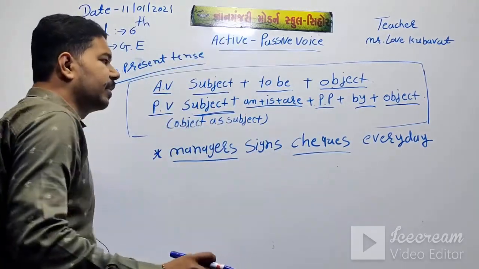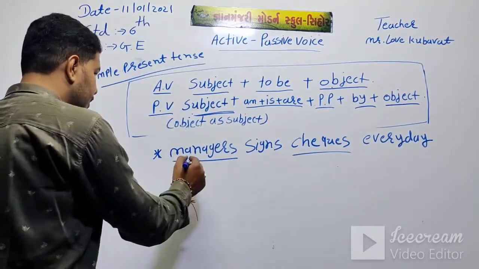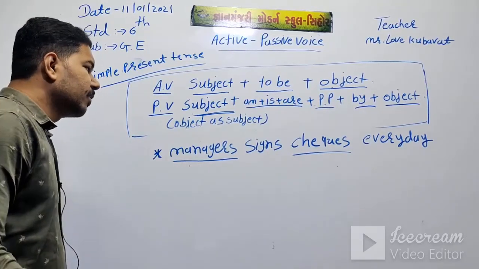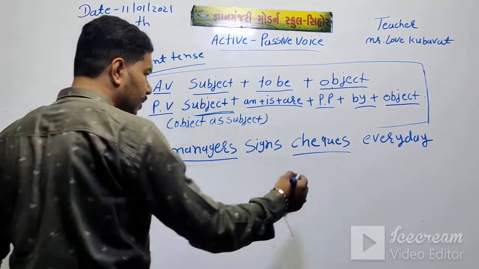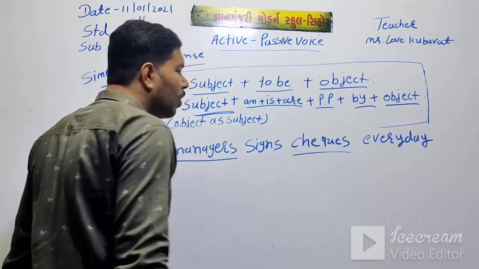Who signs checks every day? This is the subject. And what does the manager sign? Then this is the object.